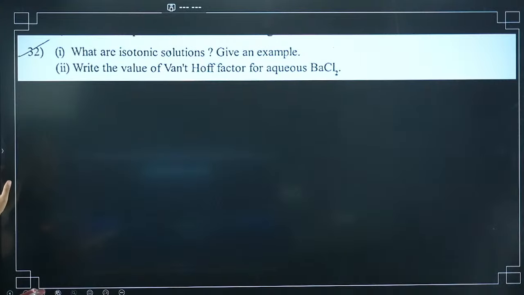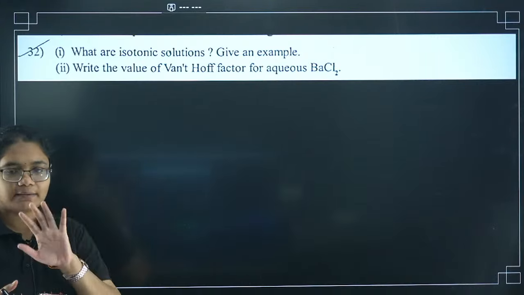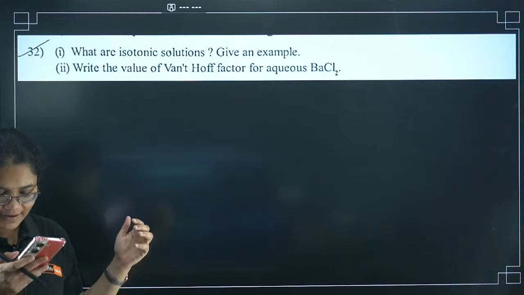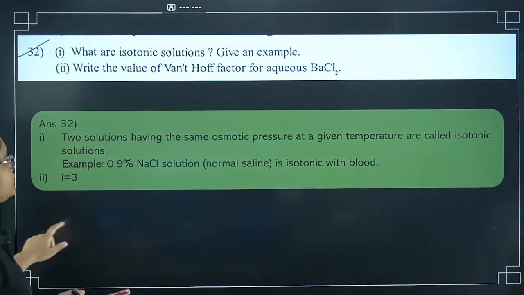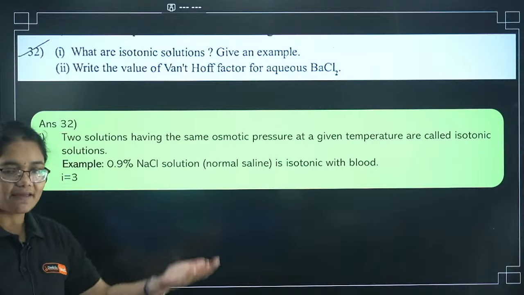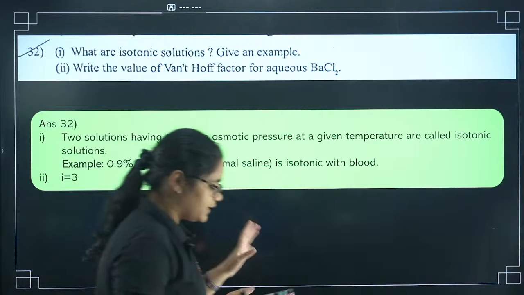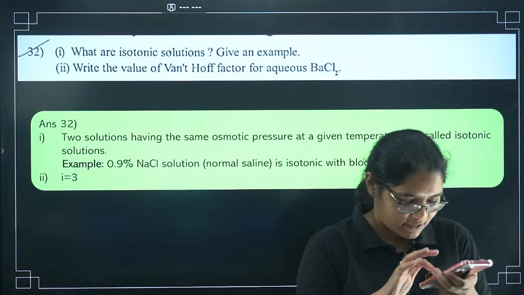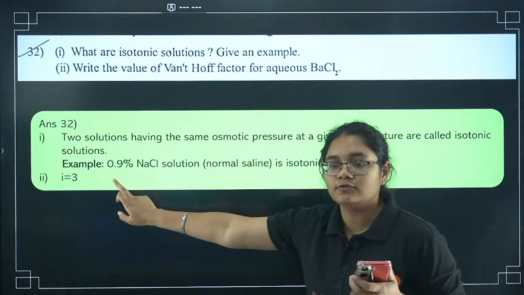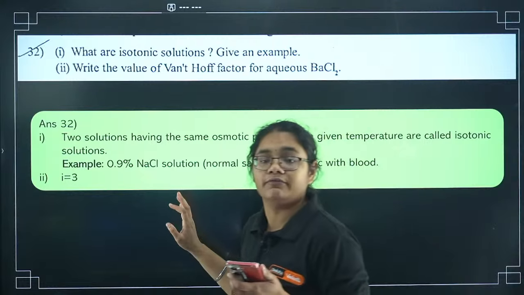What are isotonic solutions? Give an example. This is very simple. Isotonic solutions have the same osmotic pressure. And what is the value of the Van 't Hoff factor for BaCl2? The Van 't Hoff factor is 3 here. Here also I have given the answer, so I'm not going to explain in much detail. If you find the question difficult, let me know and I will explain. I know you people are not very interested in theory questions, and you think you can write them, so we are moving a little faster here. You might not know the example, so focus on it: a 0.9% NaCl solution is isotonic with blood.